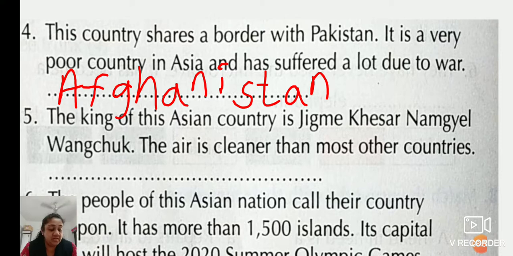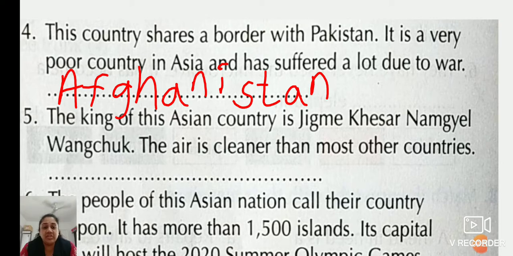Now which, children? The king of this Asian country is Jigmekhesar Namgyel Wangchuk. The air is cleaner than most other countries. Now tell me which country's king's name is this? That is Jigmekhesar Namgyel Wangchuk.